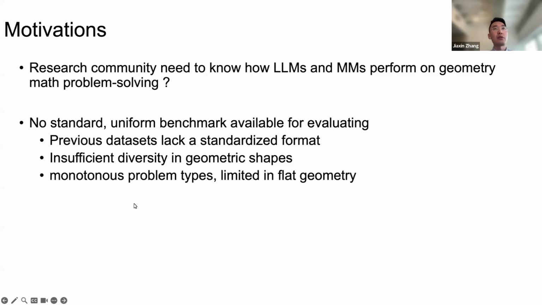First, I want to describe the motivations for this research. Recently, with the advance of large language models and multimodal models on different tasks, we want to understand how they perform on geometric problem solving. However, in this research area, we lack a standard uniform benchmark for evaluating these models. Previous datasets lack a standard format and have insufficient diversity in geometric shapes. They basically only focus on flat geometry without considering solid geometry and analytic geometry, and we call it monotonous problem types.